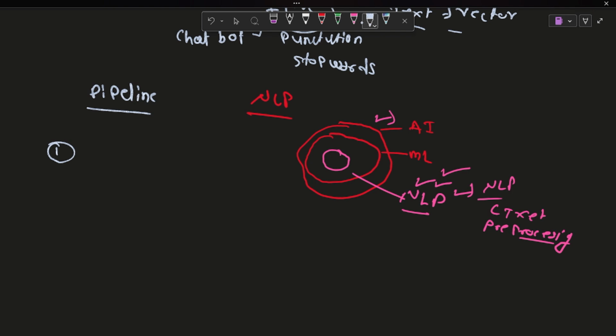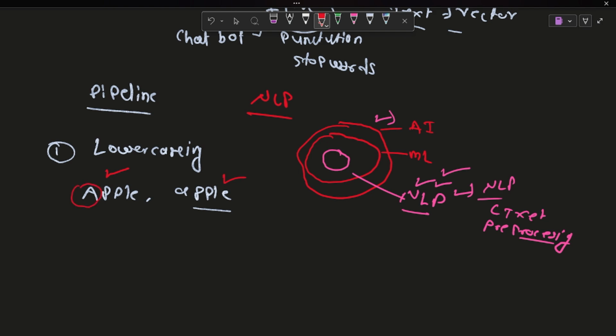We are going with the pipeline. The first one is lowercasing. We have two things, Apple and apple. They are both the same, but when you train a model, it understands "Apple" differently from "apple", even though both are the same. Because of that, we need to convert uppercase into lowercase. That is your first responsibility.